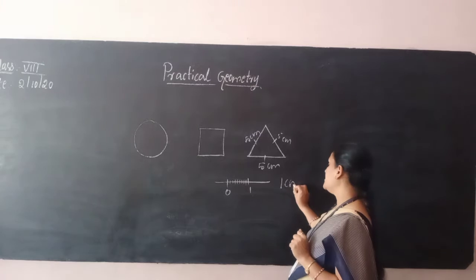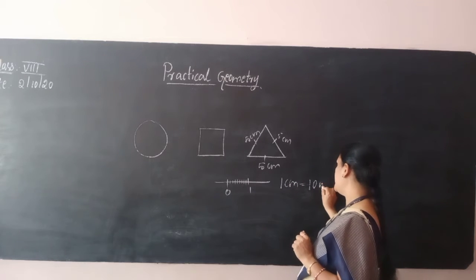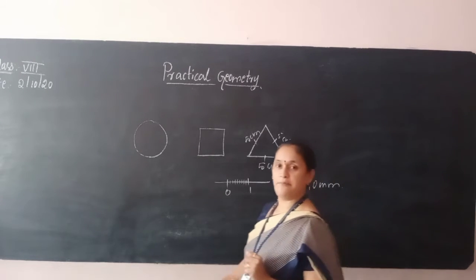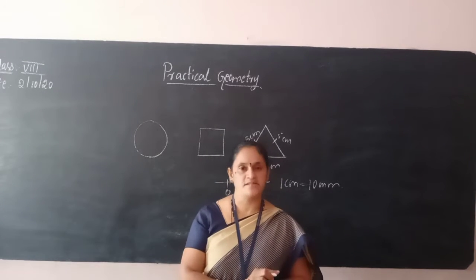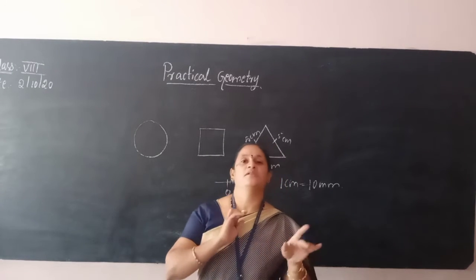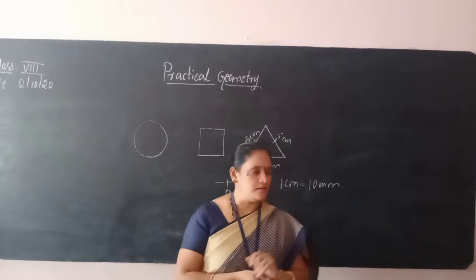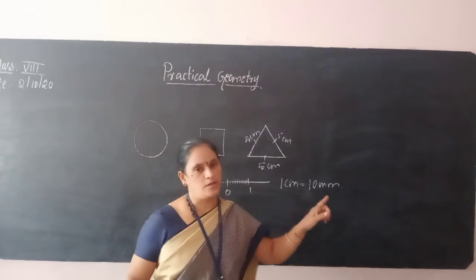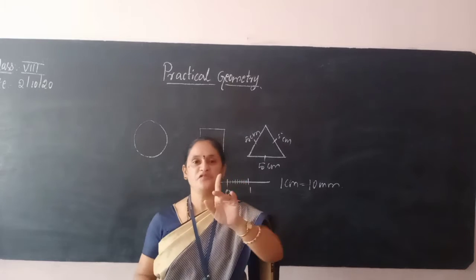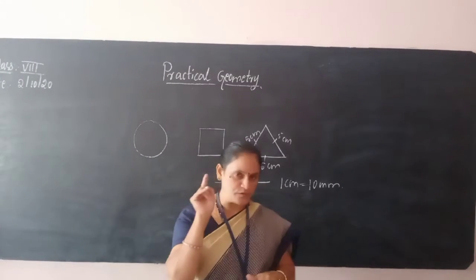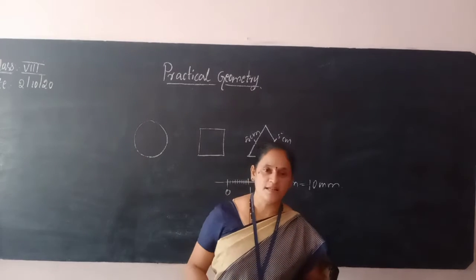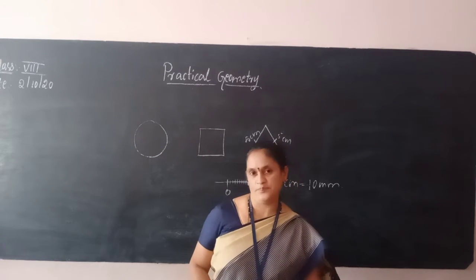Therefore, 1 centimeter is equal to 10 millimeters. That means whenever you have a point at 6.5 centimeters or 7.3 centimeters, these lines will be counted. So 6.5 means after 6, you count 5 small divisions. That is about the ruler.